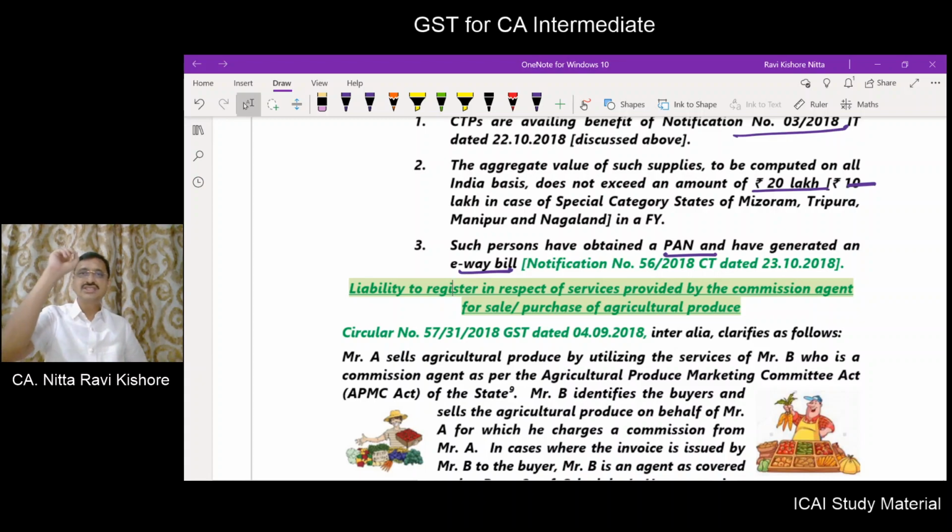For registration, we have section 22. Section 22 states that if the threshold limit is exceeded, you have to get yourself registered, and you also have a special notification for those exclusively dealing in goods, some 40 lakhs for some states. Thereafter, you have section 24, which states that in certain cases you should get yourself compulsorily registered. But it is subject to the provisions given in section 23, wherein it states that in some cases you need not at all get yourself registered.